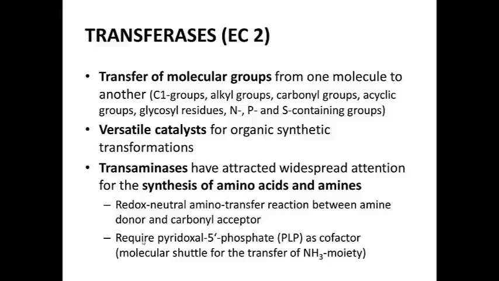From the class of transferases, the most important enzymes are the transaminases. Especially in the last 5 years, transaminases have attracted widespread attention for the synthesis of amino acids and chiral amines. These transaminases catalyze the redox neutral amino transfer reaction between an amine donor and a carbonyl acceptor. Therefore they require PLP, pyridoxal 5-phosphate, as cofactor. This PLP acts as the molecular shuttle for the transfer of the amine moiety from the amine donor onto the acceptor in order to produce the chiral amine.